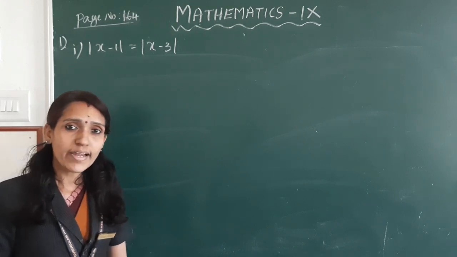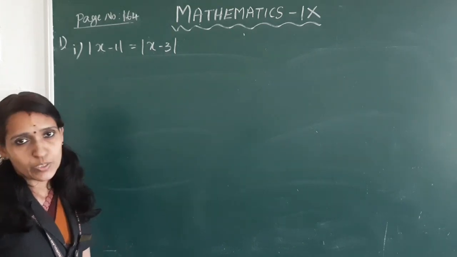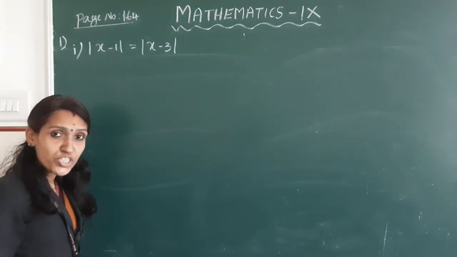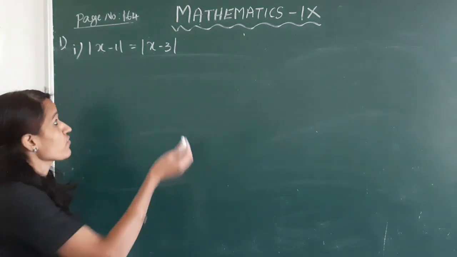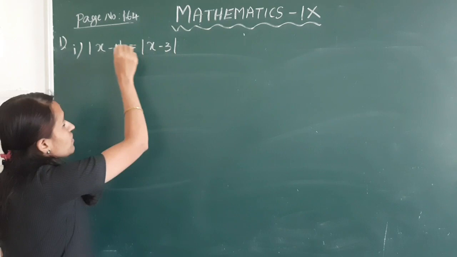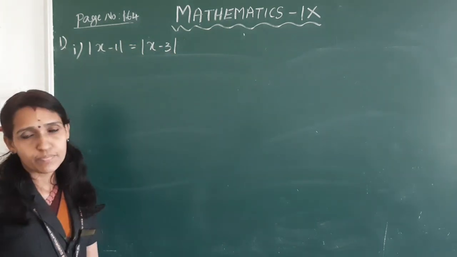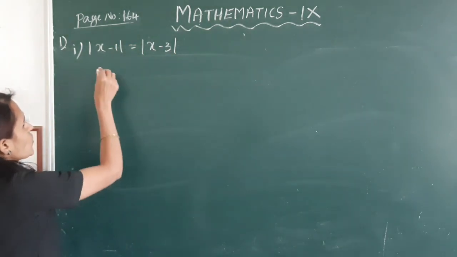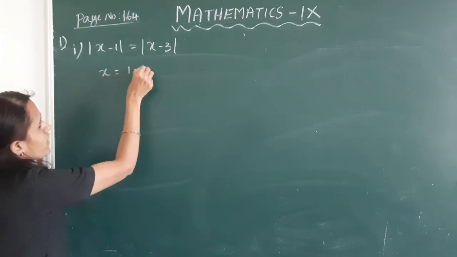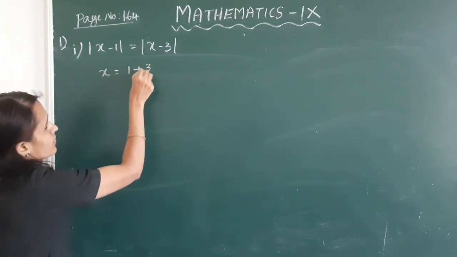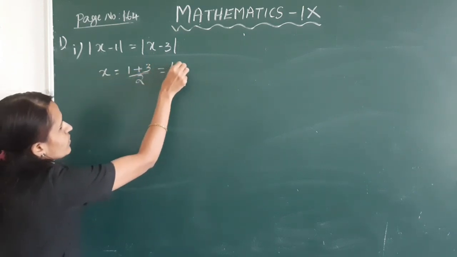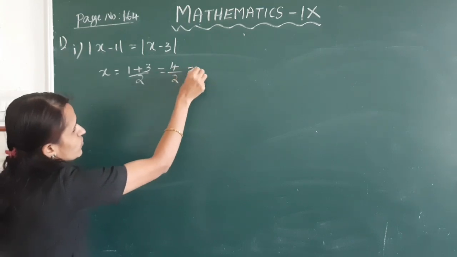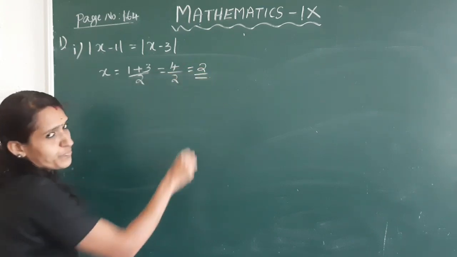Now we have to find the position of x. The position of x is the midpoint of the points denoting 1 and 3. Okay. So x is equal to 1 plus 3 by 2. This is equal to 4 by 2. This is equal to 2.